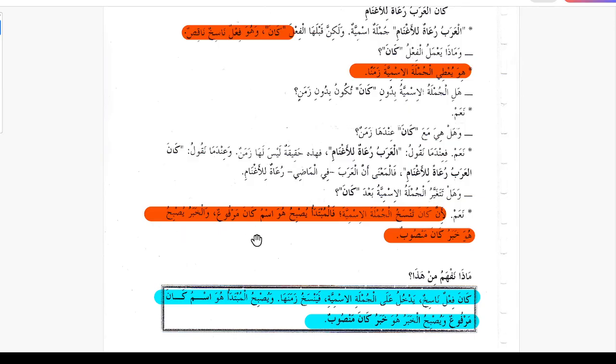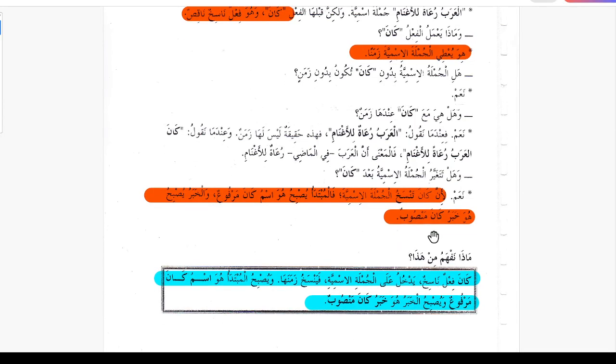Wal khabru yusbihu huwa khabru kana mansub. The khabar becomes khabru kana and it is mansub. So in jumla ismiya both are marfu. After kana, ismu kana is marfu and khabru kana is mansub, the opposite of inna and its sisters.